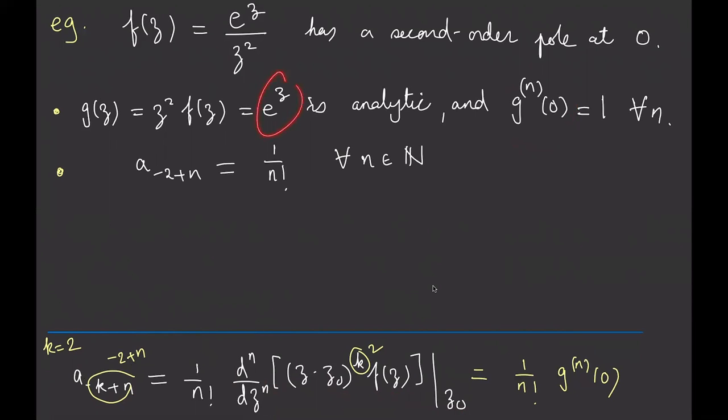Well, this is a nice function because if I take one derivative, I get e to the z, and so on. So e to the z is what I get for any derivative. Each and every derivative is e to the z. If I plug in z equals 0, e to the 0 is 1. So the nth derivative is equal to 1 for all n.